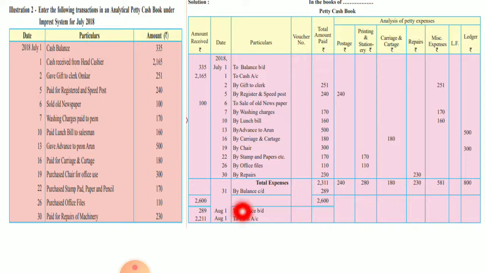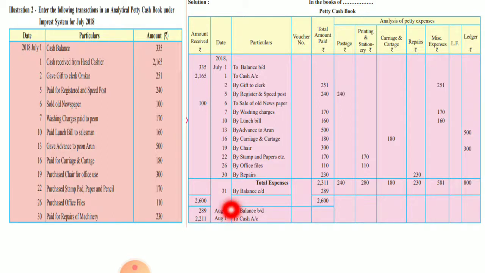Okay, what is the amount for next month? 289. Okay, 289, August 1. Okay, the balance brought down, how much is it? Here the balance which is brought down is 289, which is the amount which is brought down, that is August 1 to balance brought down 289.